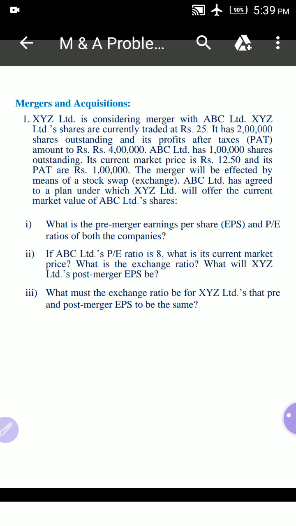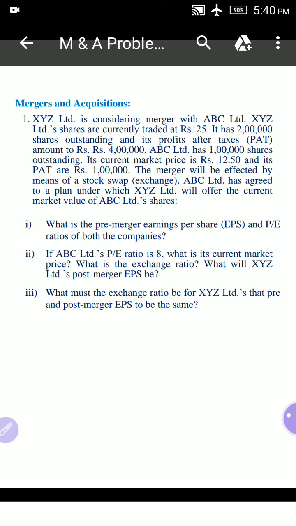Here the merger will be effected by means of a stock swap. Instead of cash, the acquiring company will give equity shares for the acquired company.